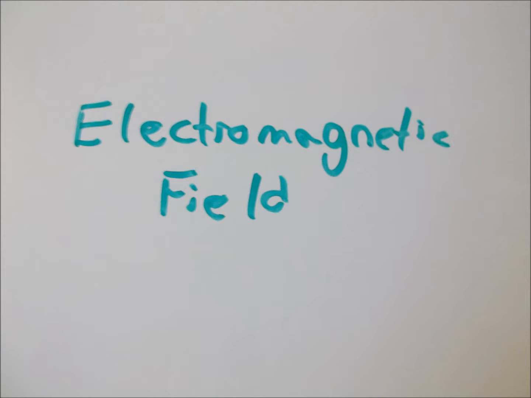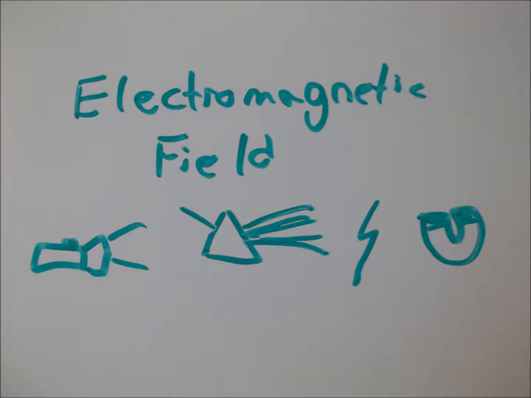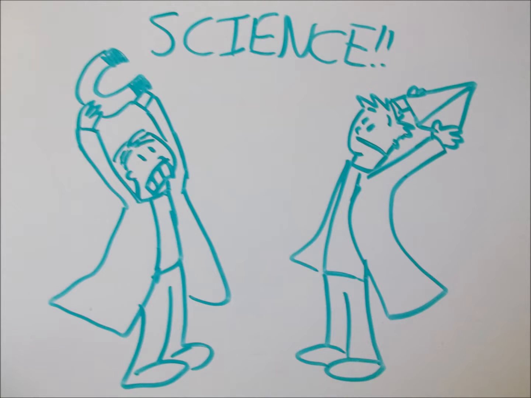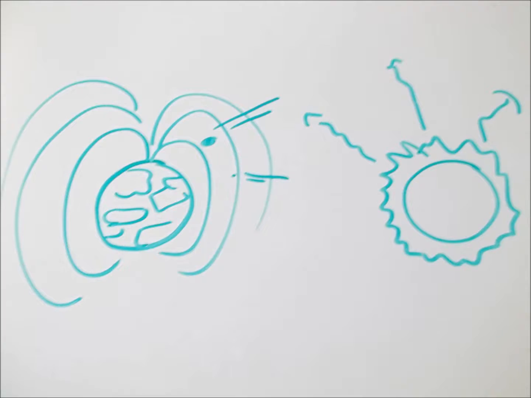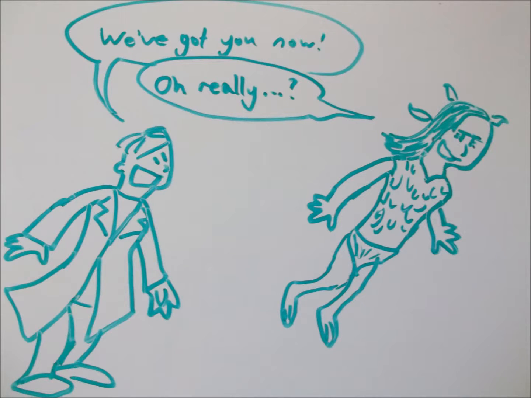The electromagnetic field, for example, is a field that contains properties of light, color, electricity, and magnetism. This field was studied very thoroughly by early physicists, so we know how anything electromagnetic interacts with just about anything else. How the magnetic field of the Earth interacts with incoming objects and light from the sun, for example. So by the 20th century, scientists were pretty sure they had figured out nature's clever ploy to confuse us with intricate details.